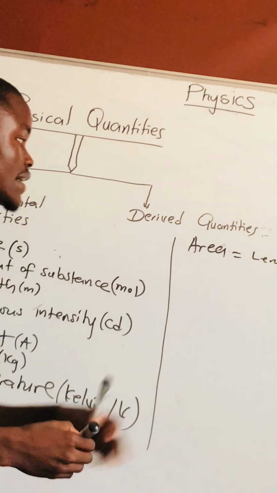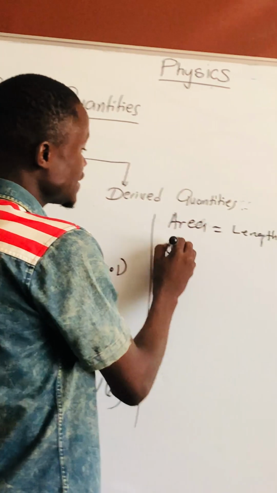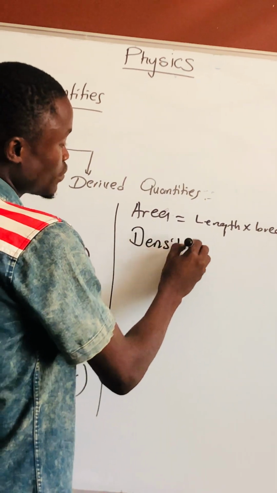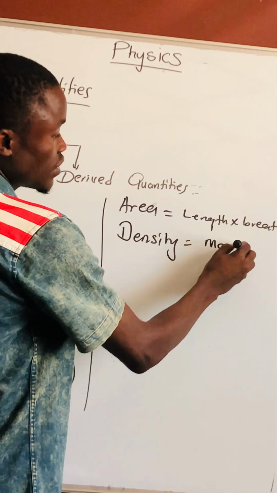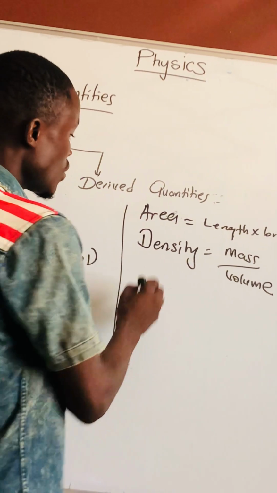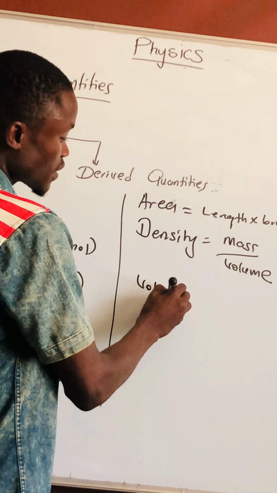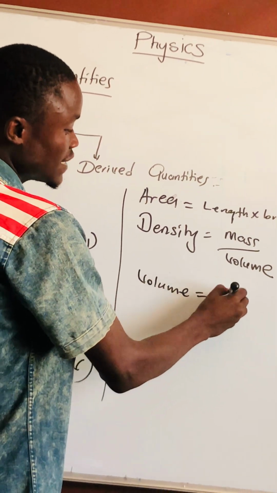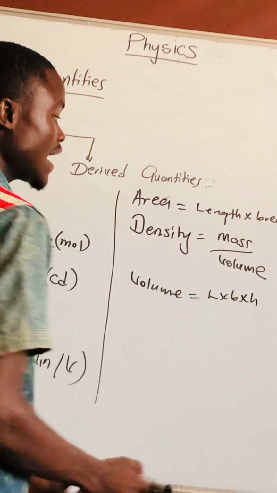Are we getting it? Length times breadth. So you go for density. Density is also one of the examples. Density is mass over what? Volume. Are we getting it? We have also volume. The formula for volume is what? Length times breadth times height.